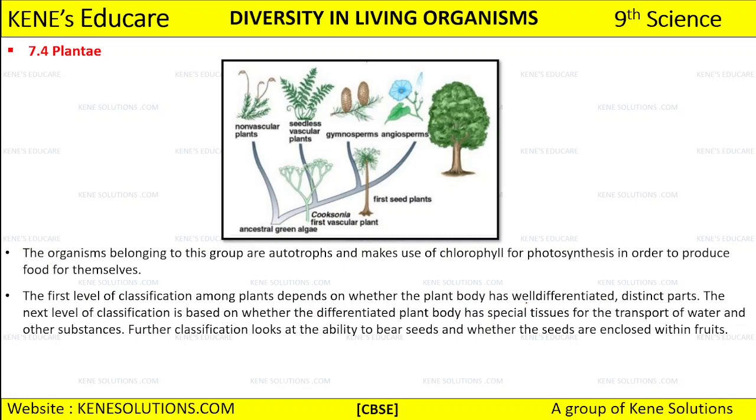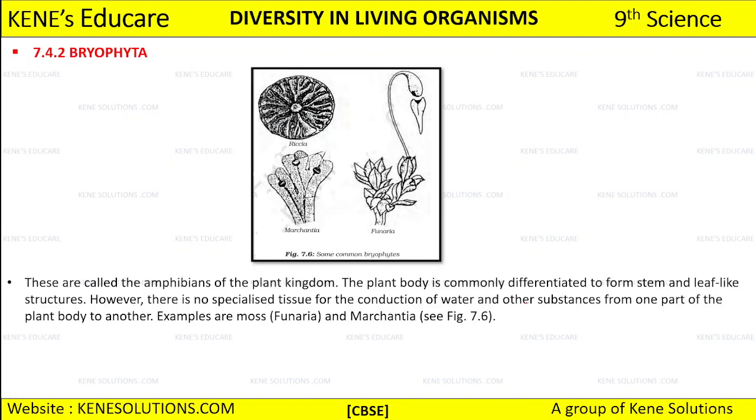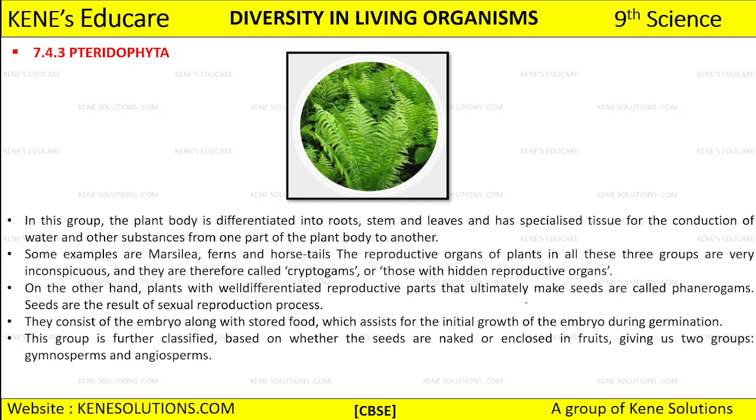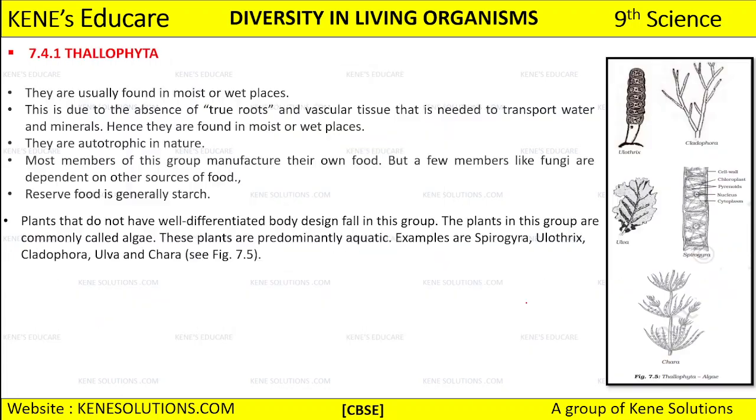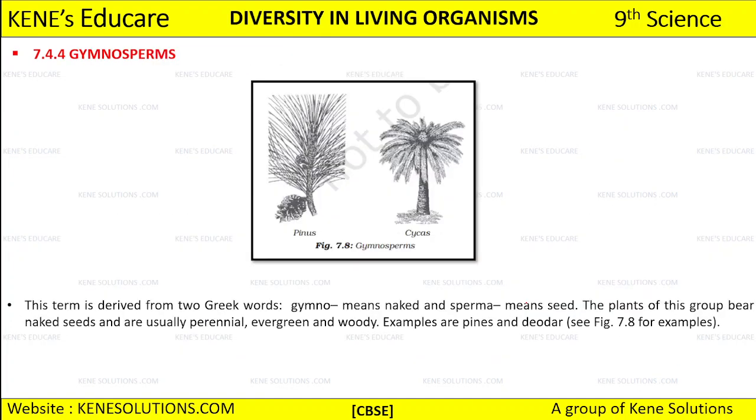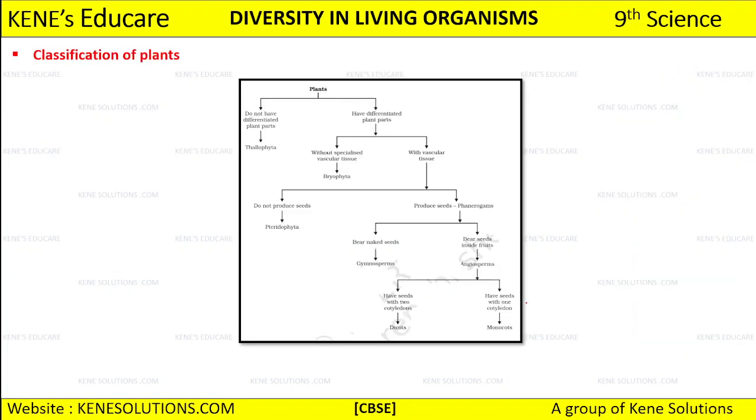But if specifically they are asking to write a note on pteridophyta, so आपको pteridophyta पे at least, like this can be asked for 2 to 3 marks, not more than that. Or they can even tell you to write 2 points on thallophyta and 2 points on bryophyta. So the possibility can be anything. You have to be thorough with everything.